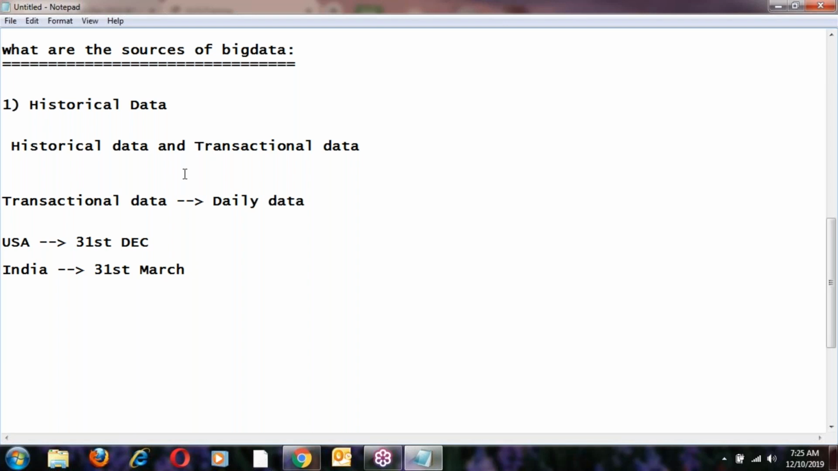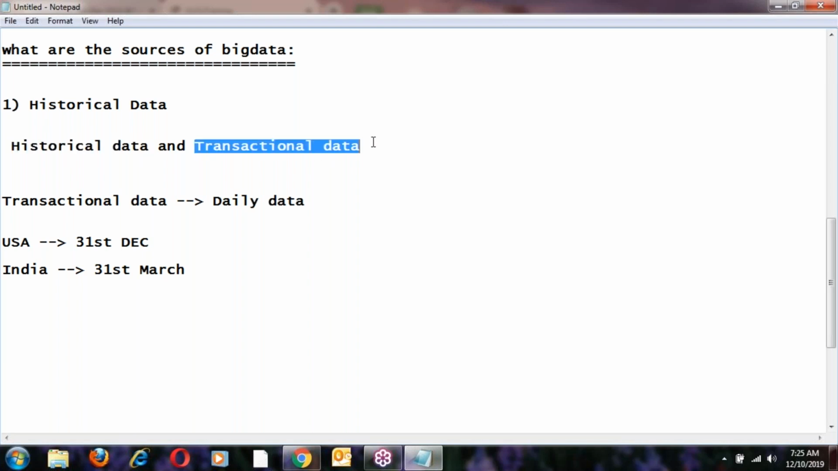Historical data cannot be modified, but we can modify the transactional data. Daily some transactions are happening, right? Those records you can modify. Transactional data can be updated, it can be modified, but historical data should not be modified. Once the year is closed, the data should not be modified.